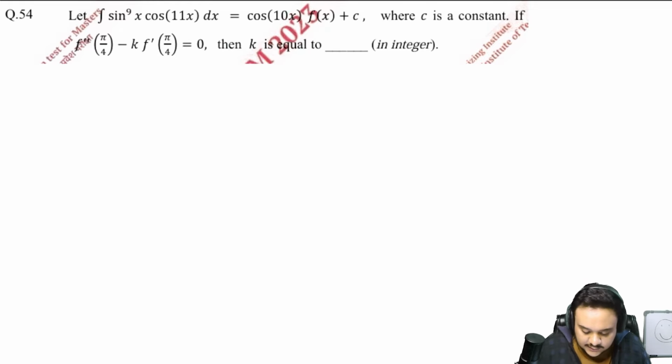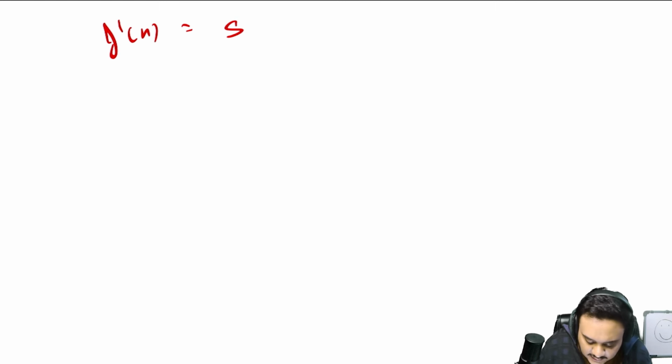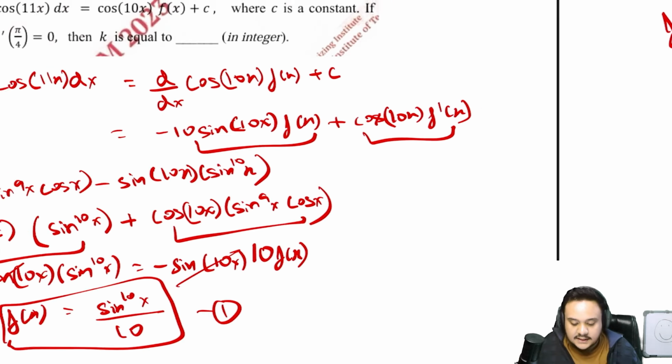Cos 10x will get cancelled. f'(x) is equal to sin^9 x cos x. You can just differentiate this function, and I'm pretty sure that you should get this function, because this is the derivative of that. Now all you have to do is find f''(x) as well. So f''(x) will look like 9 sin^8 x cos^2 x minus sin^10 x.